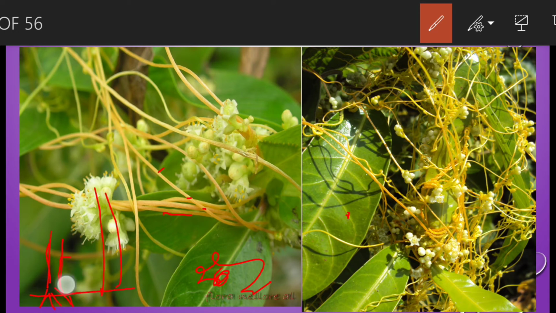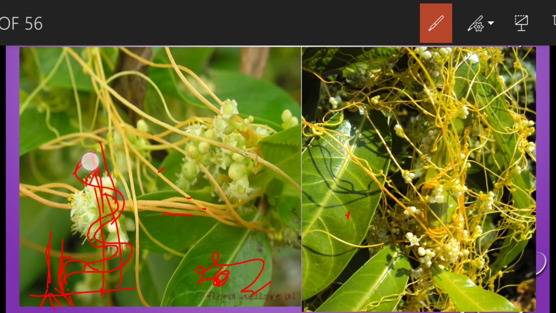The stem of the dodder plant is slender and spreads along the ground, and when it reaches the host plant, it grows and twines in a spiral fashion around it. Then it forms small haustoria into the host plant.